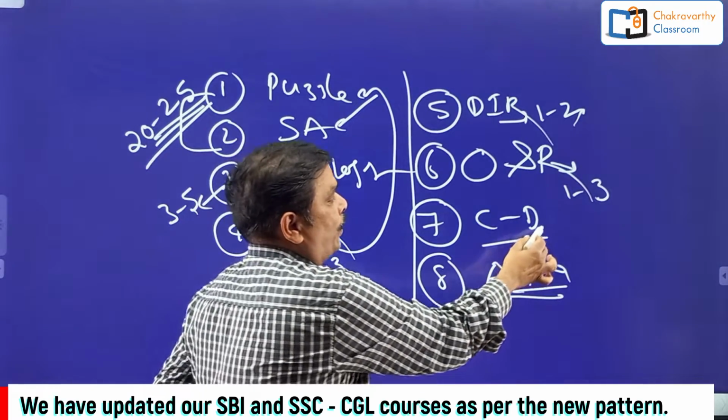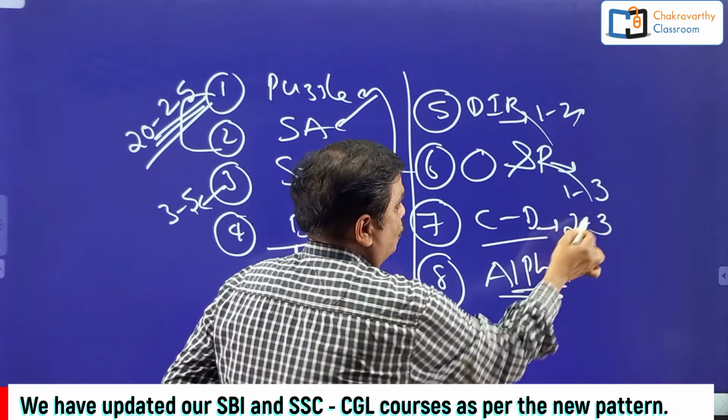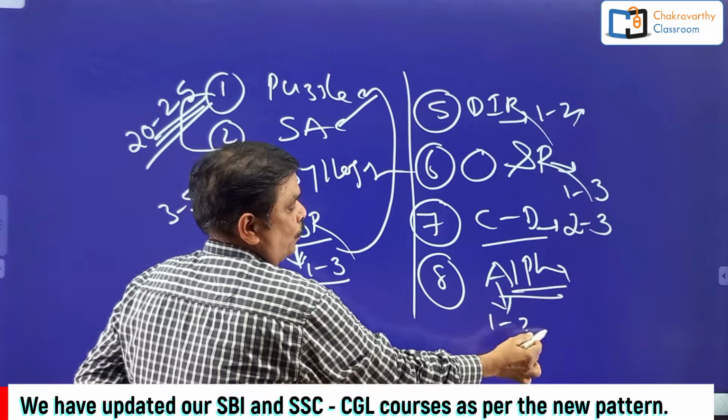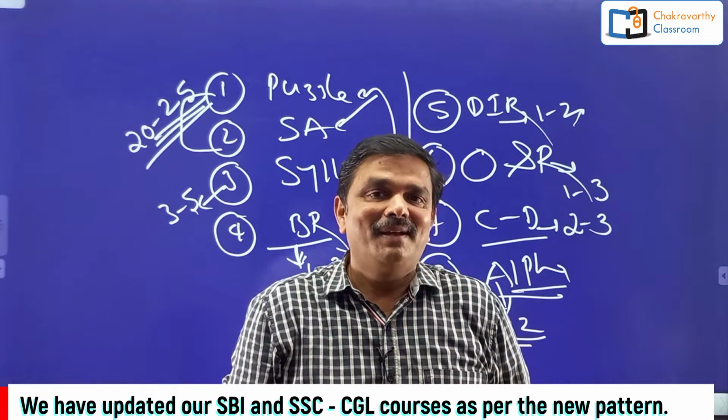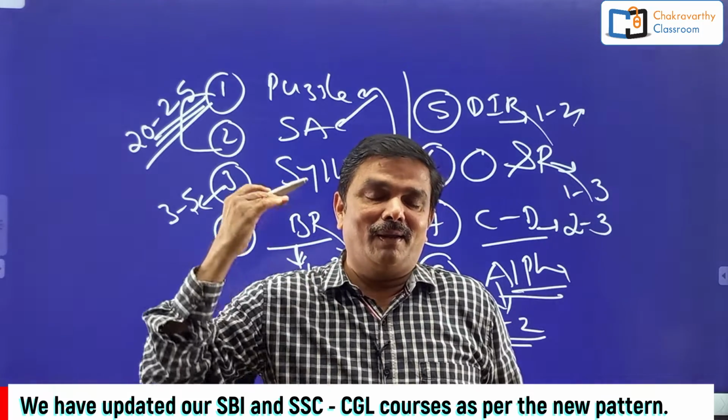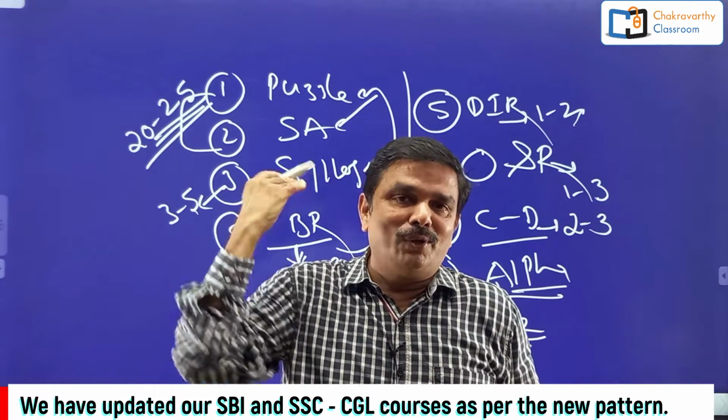Okay. Next, coding and decoding, you can expect again 2 to 3. Alphabet problems, 1 to 2. That's it, students. How simple is this one, isn't it? They are not giving like any other very critical examinations.